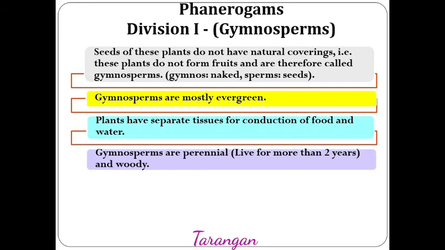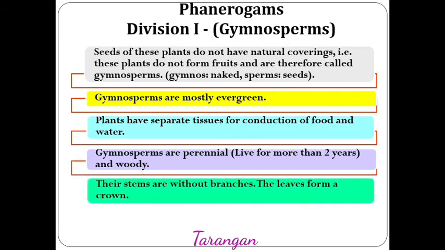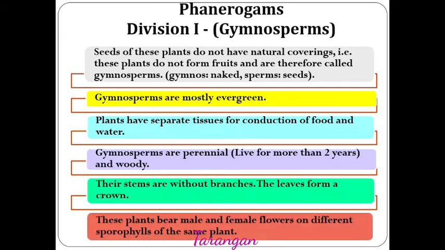The stem of this gymnosperm is woody. Their stem is without branches. And if you see the plant, you may observe that the leaves have formed a crown. These plants bear male and female flowers on different sporophylls, but these different sporophylls might be observed on the same plant. That means the same plant can produce male flowers as well as female flowers.